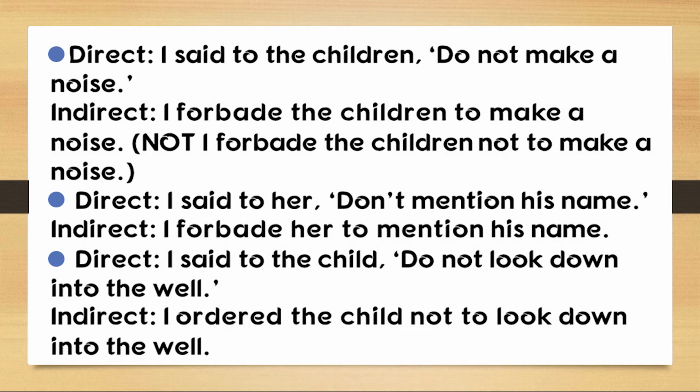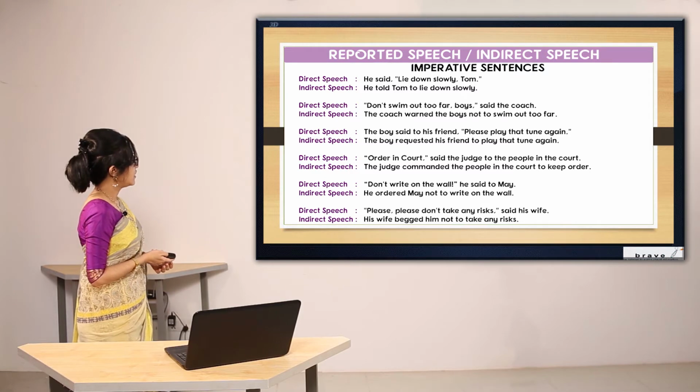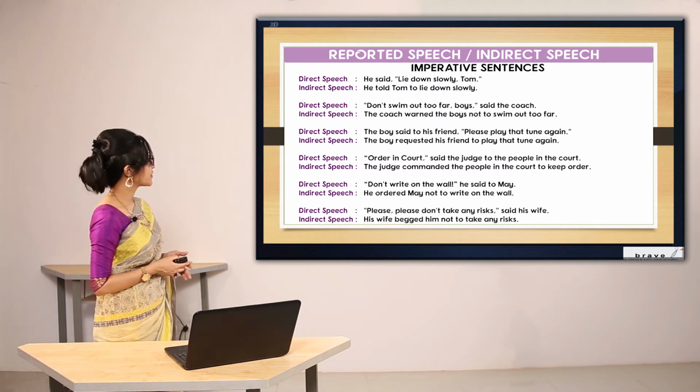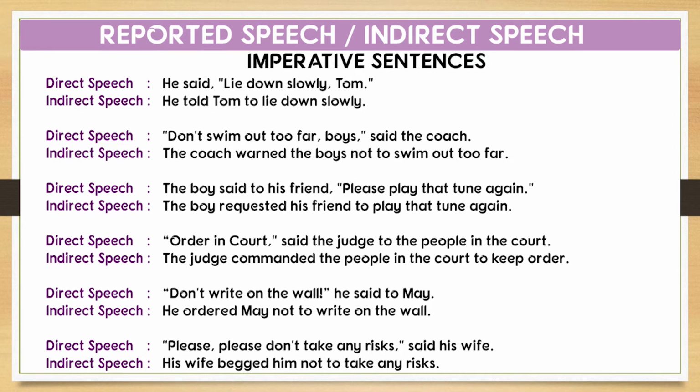Now the third one, I said to the children, do not look down into the well. Here I have used ordered. I ordered the children not to look down into the well. As I have said before, you can also use forbade here. Now there are some other examples as well. He said, lie down slowly, Tom. That means the person that the speaker is speaking to is Tom. So we have placed Tom at the beginning. He told Tom as an object to lie down slowly.